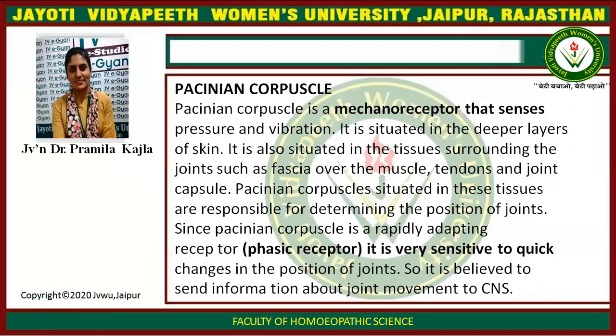Pacinian corpuscles. Pacinian corpuscle is a mechanoreceptor that senses pressure and vibration. It is situated in the deeper layer of skin. It is also situated in tissue surrounding the joint such as fascia over the muscle, tendon and joint capsule. Pacinian corpuscles situated in this tissue are responsible for determining the position of joints. Since the Pacinian corpuscle is a rapidly adapting receptor, a phasic receptor, it is very sensitive to quick changes in position of joints. So it is believed to send information about joint movement to the CNS.